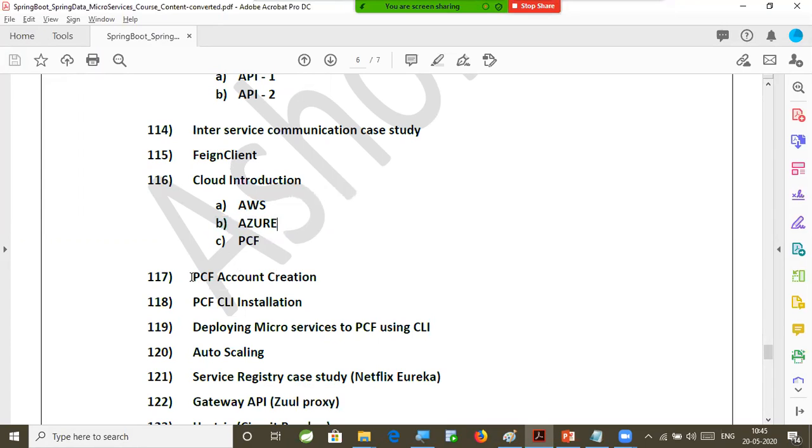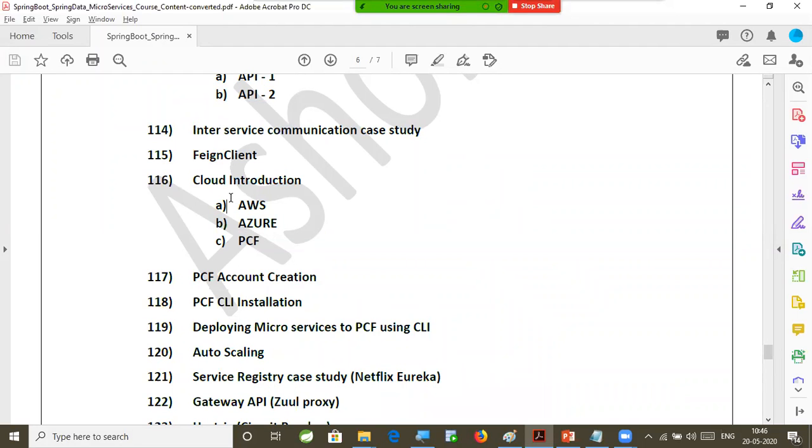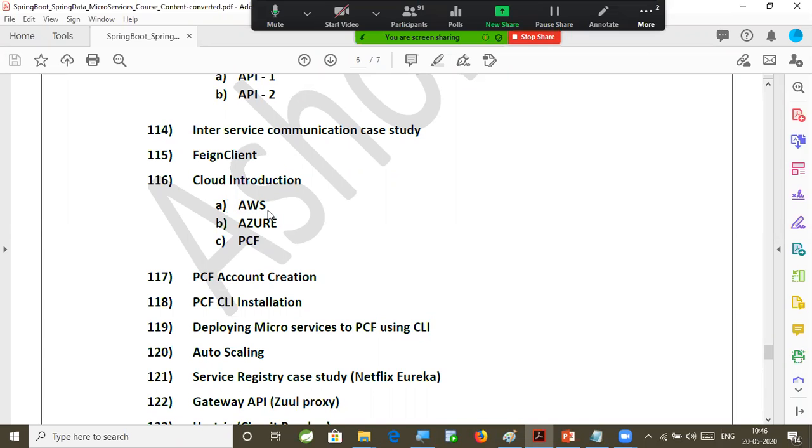So definitely I'm going to explain complete PCF concepts, because I have work experience with PCF. AWS, I don't have work experience, I am learning because my project requires that. So if I get that confidence before our batch is going to complete, then I will show you how to deploy our application to AWS also. So two cloud providers we are going to understand. One is PCF, another one is AWS. But AWS I cannot guarantee at this moment, sir, because I am also having so many doubts in that. Once I get full confidence on that, then I will tell you how we can go with that.